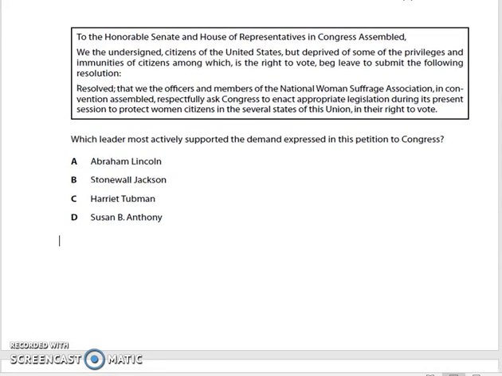Number 4. Which leader most actively supported the demand expressed in this petition to Congress? A. Abraham Lincoln. B. Stonewall Jackson. C. Harriet Tubman. Or D. Susan B. Anthony.